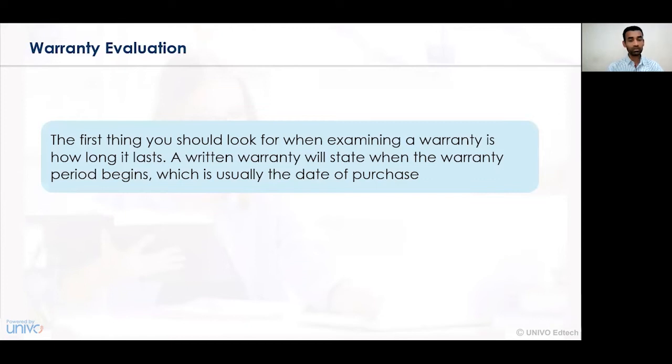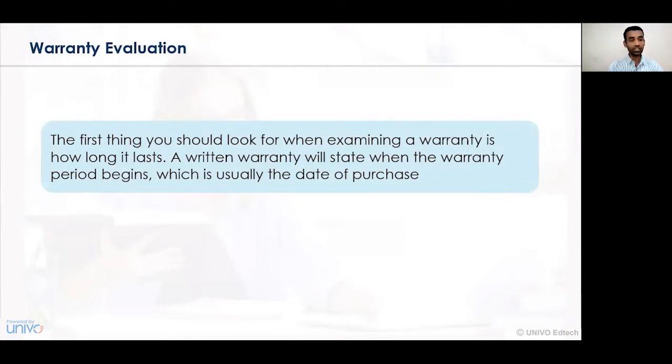The period may be different for different products. For a product, it may be 1 day. For certain products, it may be 1 month. For certain products, it may be 1 year or a maximum of 2 years. So depending on the nature of the product, depending on what type of product we are purchasing and dealing with, a warranty differs from product to product.